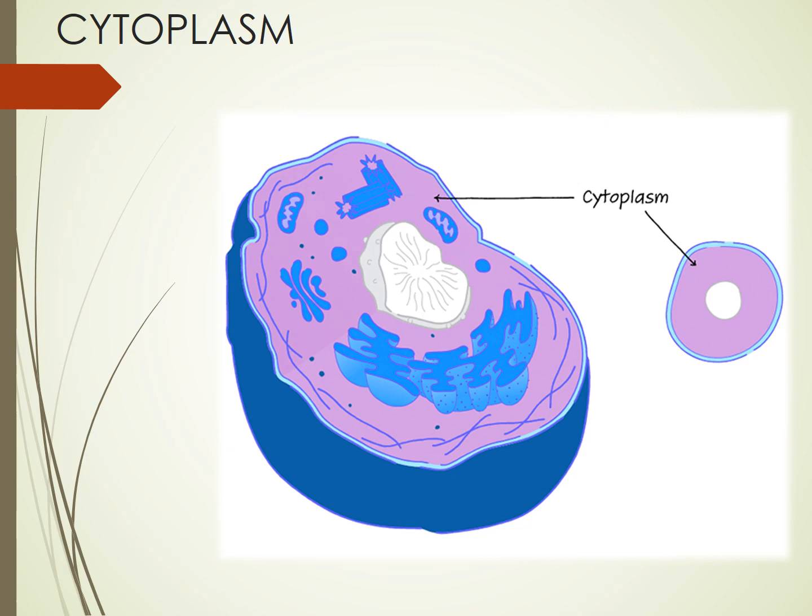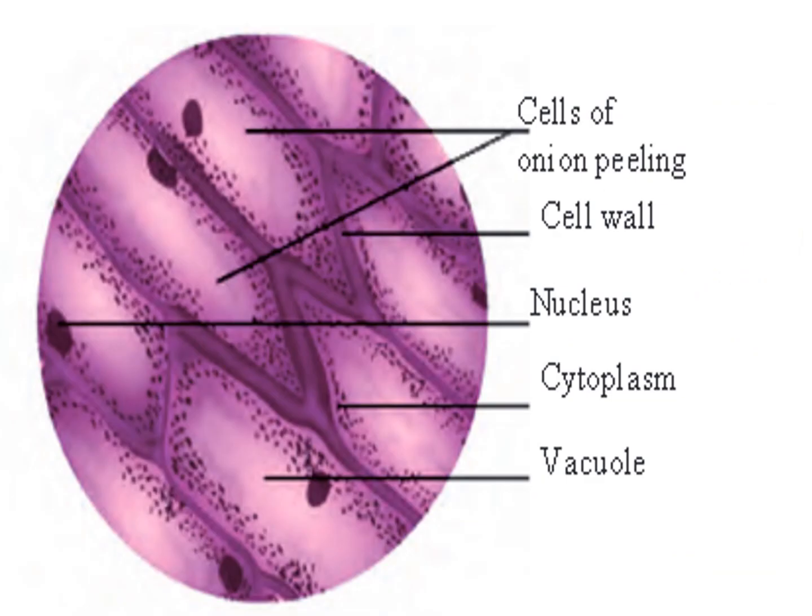cytoplasm is dense when you're talking about animal cells. In animal cells, cytoplasm is very dense, whereas in plant cells it is very thin. Okay, and also the plant cell, as we know, has a very big vacuole in the center. As you can see in the picture, where vacuoles are labeled, the vacuole is covering the entire middle part of the cell.